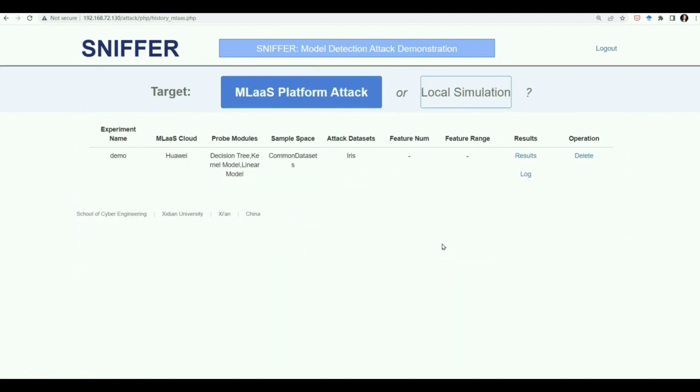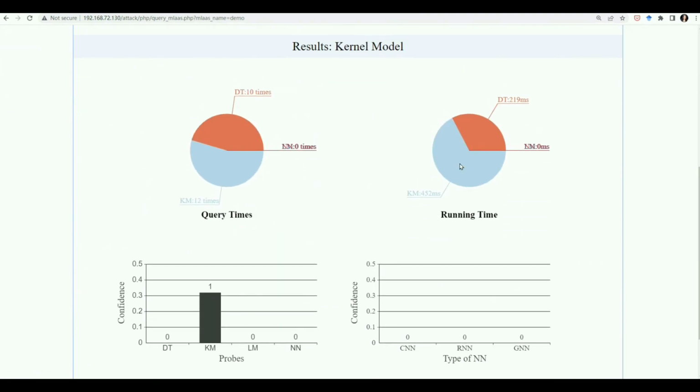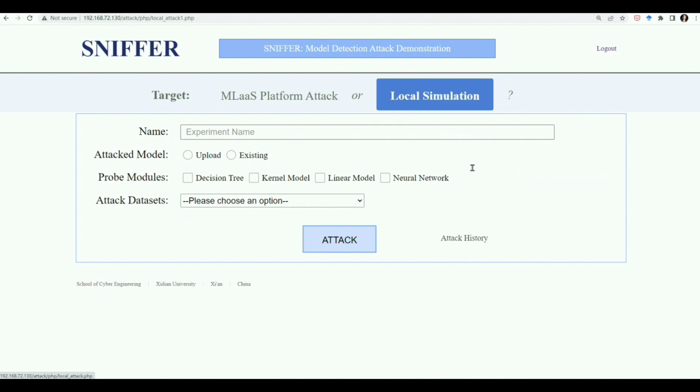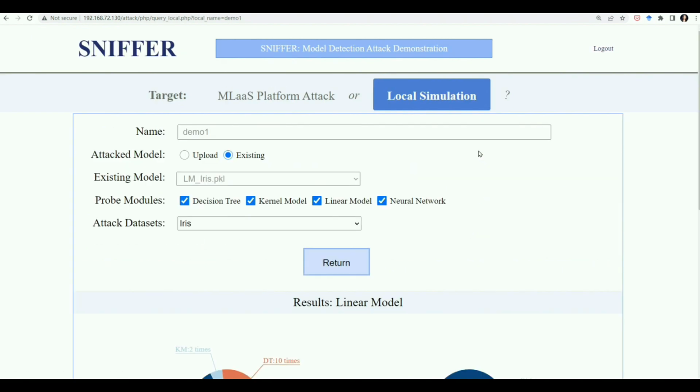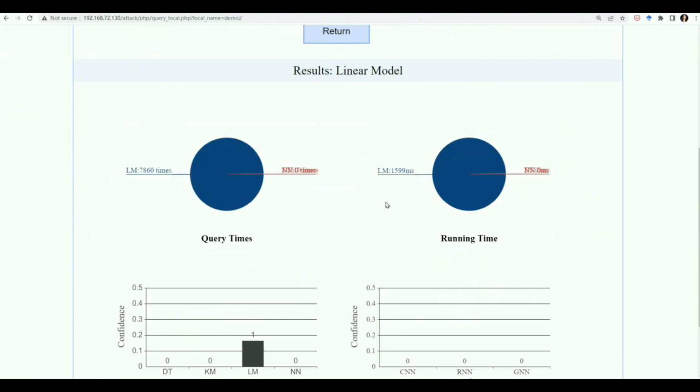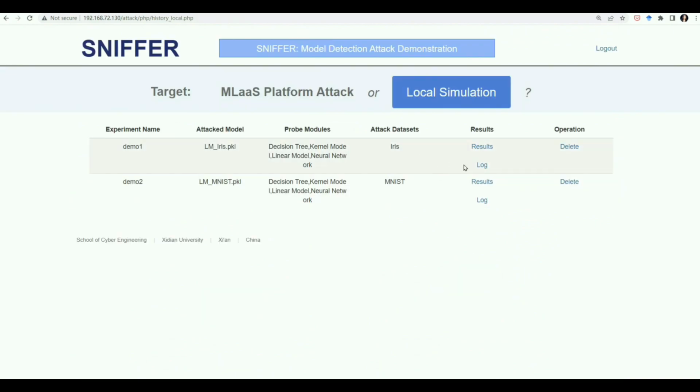Sniffer provides a query function of the attack history, which can be viewed by clicking Attack History. On this page, the parameters and results of attacks are recorded in detail for review.